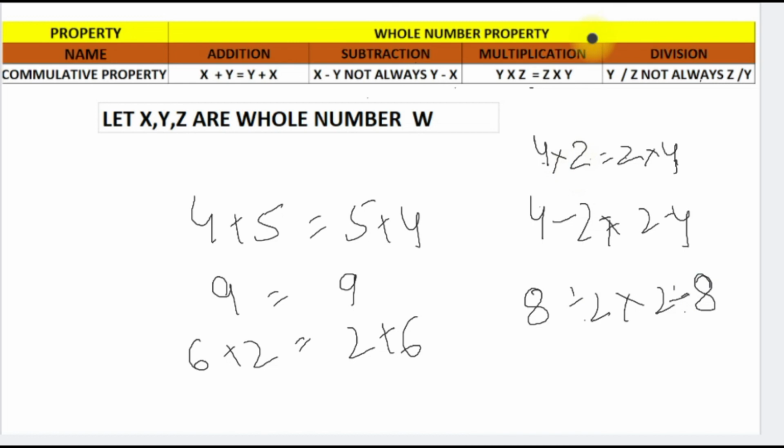So today we have discussed the properties of whole numbers. What are these properties? We have discussed the commutative property, associative property, distributive property, and closure property. I hope you have understood the whole numbers and their properties.